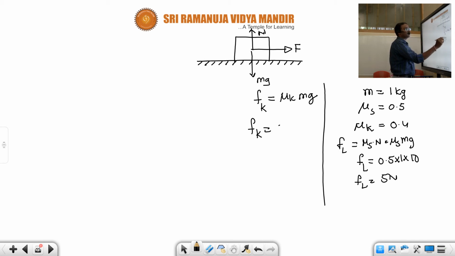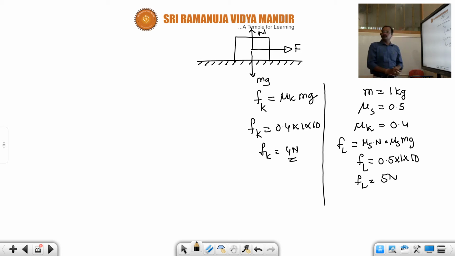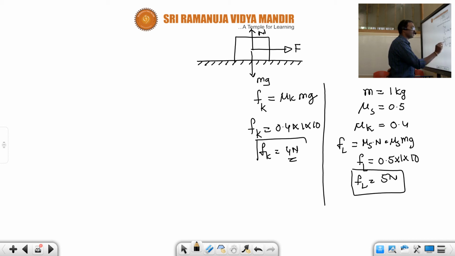Then Fk is equal to 0.4 into 1 into 10, which is 4 newtons. Now you have noticed that limiting friction FL is more than kinetic friction Fk.